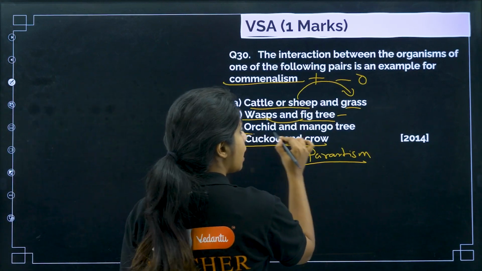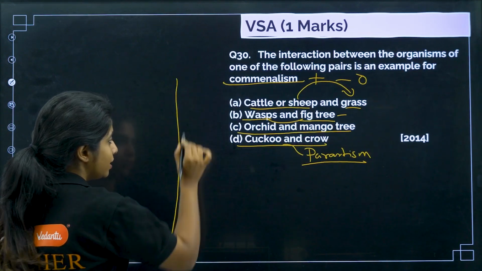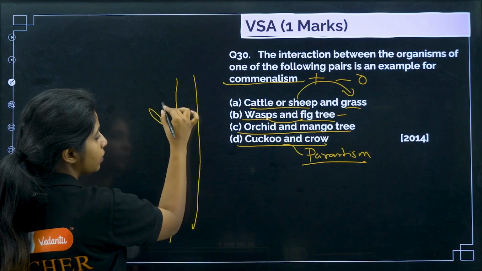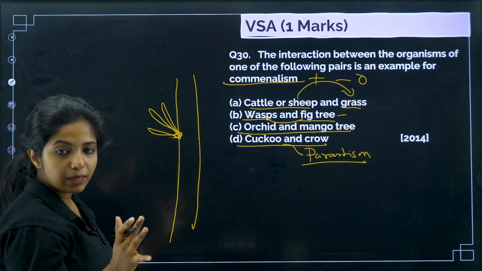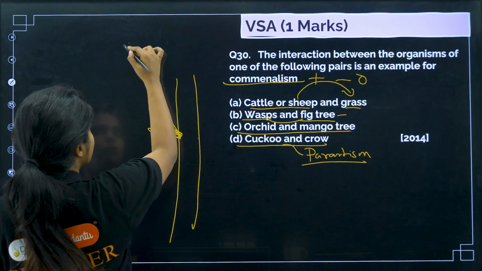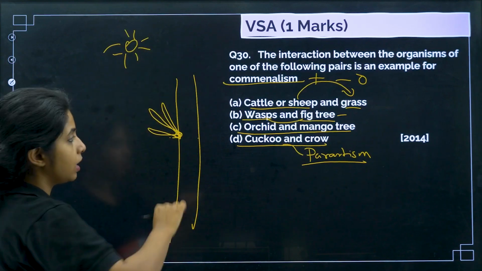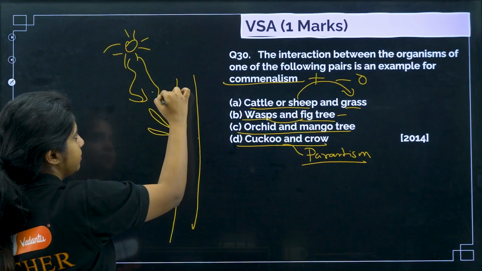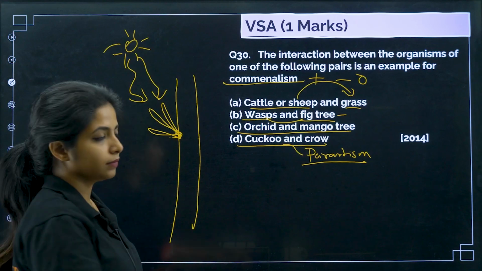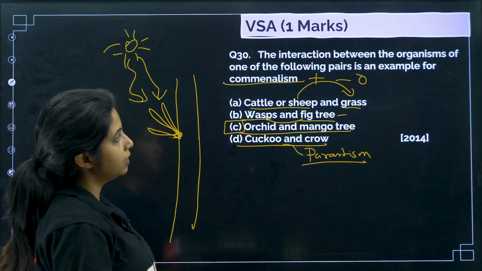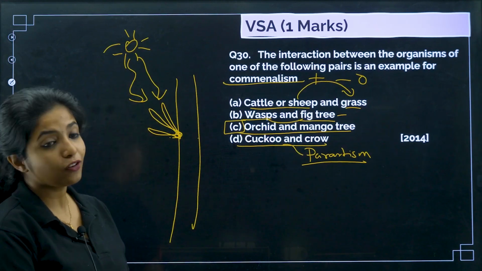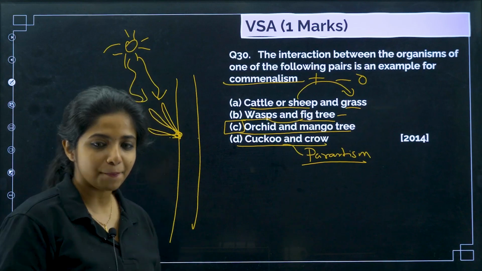What about orchid and mango tree? The mango tree is in height, right? So orchid will be growing up here. Why? It is not going to harm the mango tree, but it just wants to take enough amount of sunlight, which is why it grows there. Cool? So I'll say this is the answer. This is the example of commensalism.